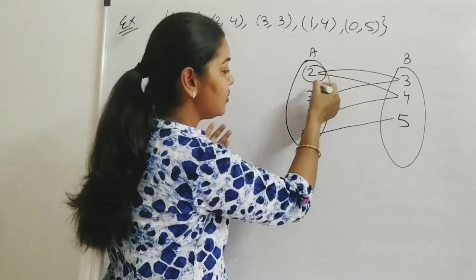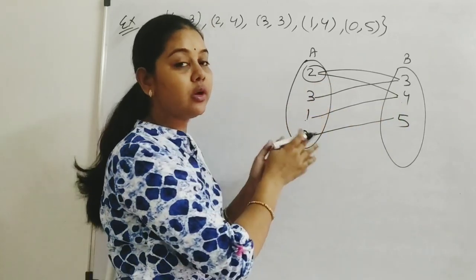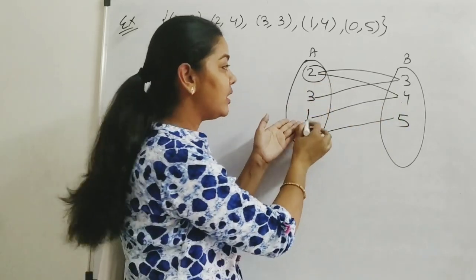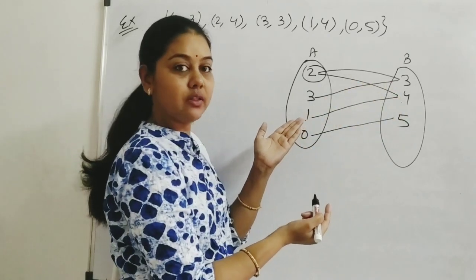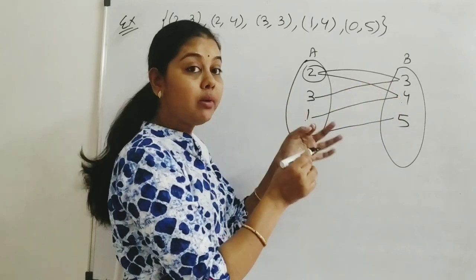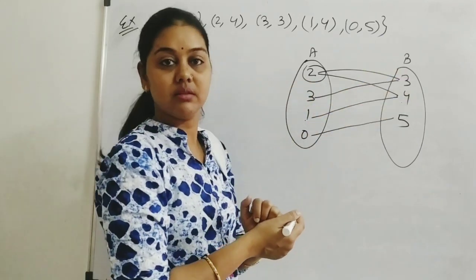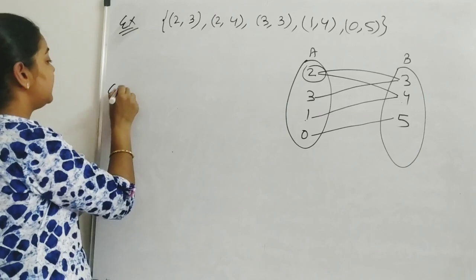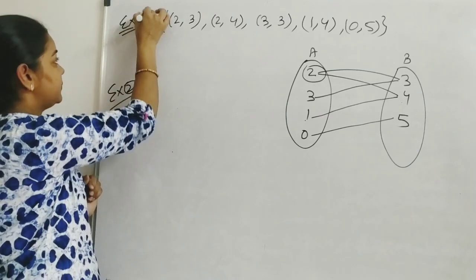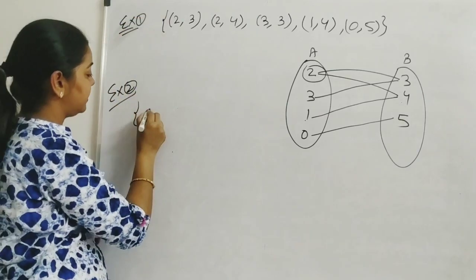Here 4 is having two pre-images, but we don't have a problem with this, because 1 is having only one image, that is 4. But we have a problem with element 2 because it is having two images, 3 and 4. Similarly, take another example.